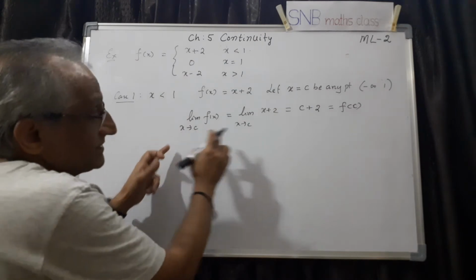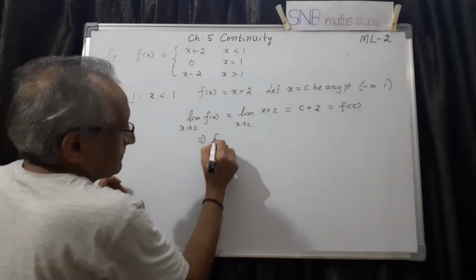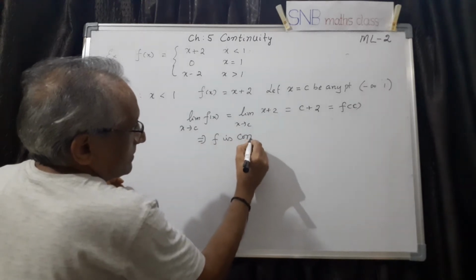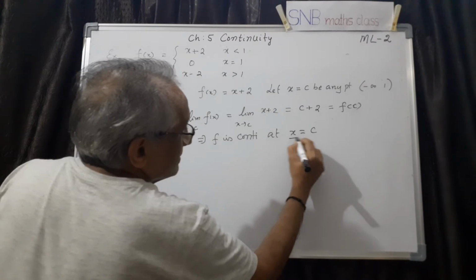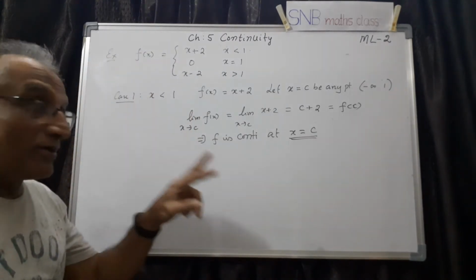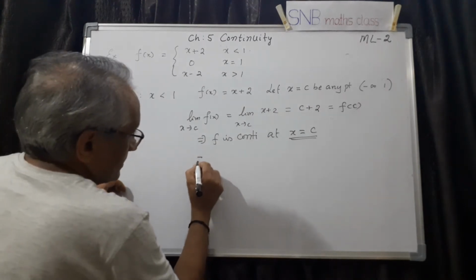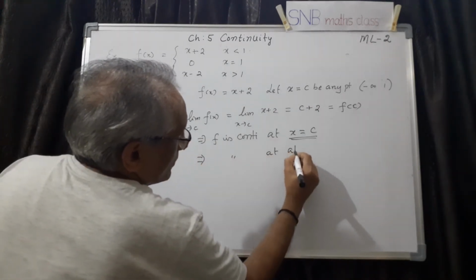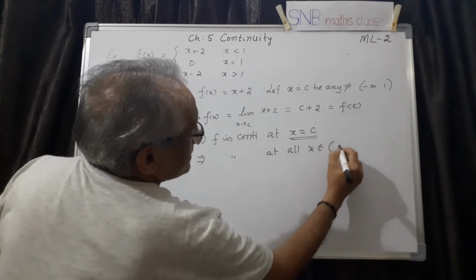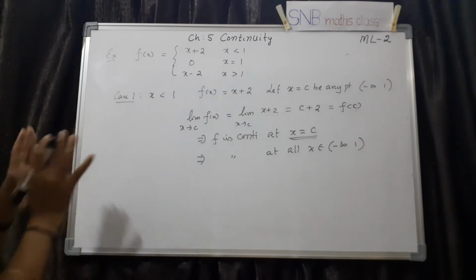The limit is the same as the value of the function at that point. This implies f is continuous at x equal to c. Now what about this c? This is an arbitrary point, therefore it should be continuous everywhere. So this is continuous at all x belonging to the interval minus infinity to 1. This is case 1.